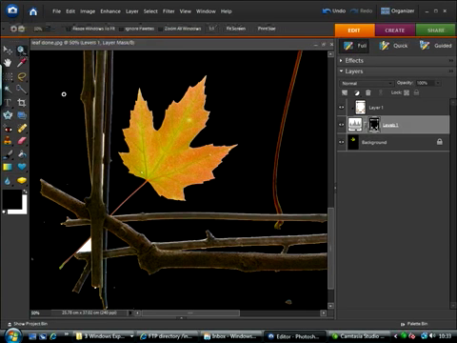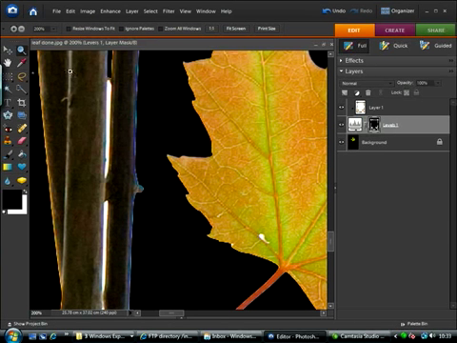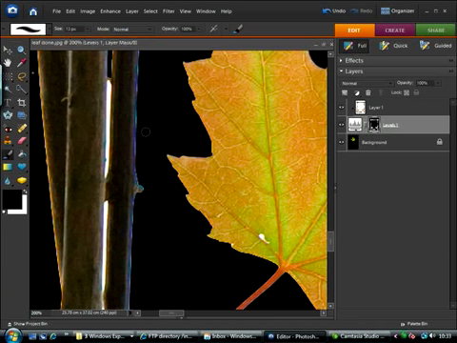Now for this you really want to zoom in quite well, and I'm going to zoom in on this tiny little bit of white here. Back to my brush tool, black as foreground. I'm going to choose a very small soft brush and reduce the size quite a bit, so we've got something nice and accurate to work with. And then I can simply start painting into these areas to hide any remaining small areas of white showing through.